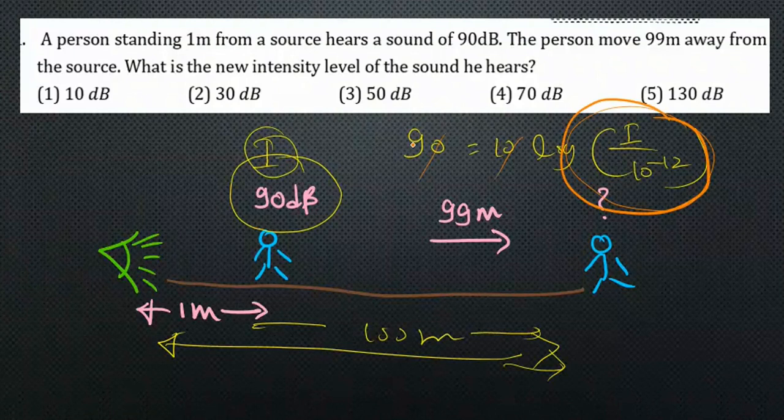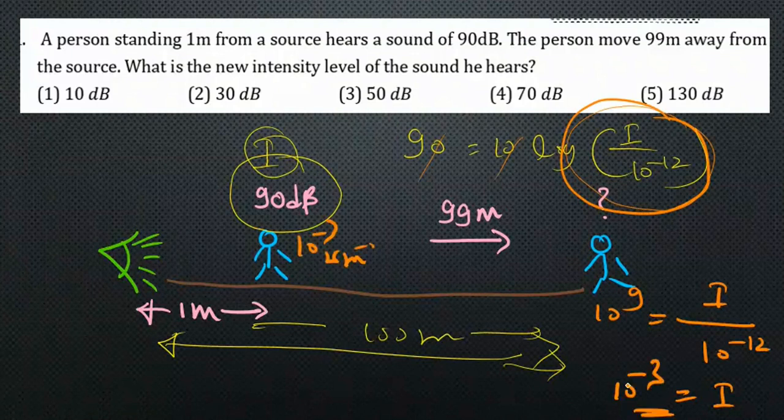So the value inside this fraction has to be 10 to the power 9, since log 10 to the power 9 is 9. So I over 10 to the power minus 12 gives 10 to the power 9. Simplified, we get I equals 10 to the power minus 3. Now we know the intensity here, 10 to the power minus 3 watts per meter squared, right?